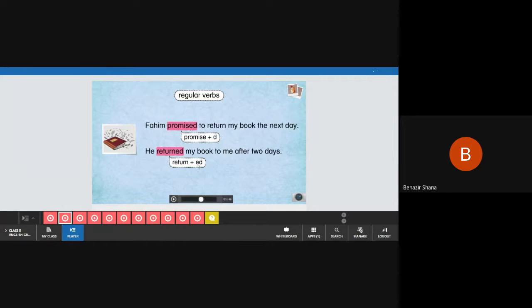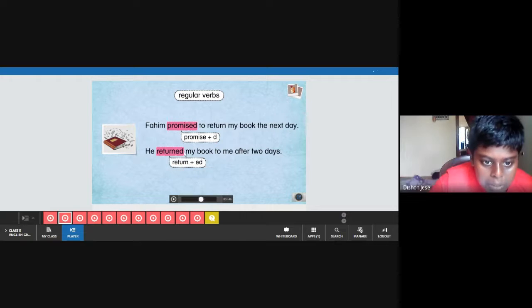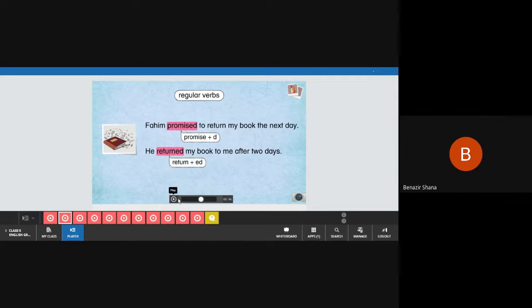Bahira, did you understand how to find the past tense? This is the example, okay? It will be in the formation like this: main verb plus D or main verb plus ED. Dishon, so what are the two past tense words here? Can you read it for me? Promised. Very good. Very good.